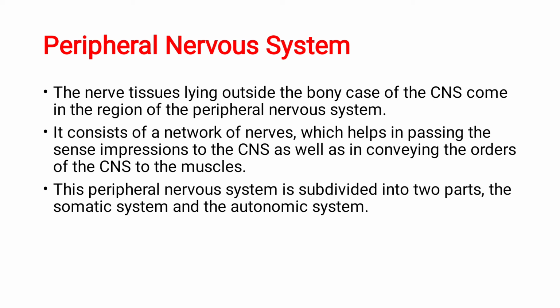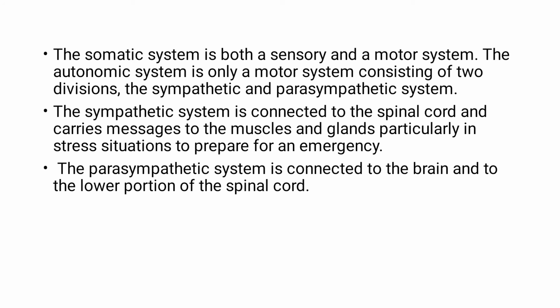Next, moving on to the peripheral nervous system. The nervous tissue lying outside the bony case, that is the bony case of the head, the brain and spinal cord. Apart from the brain and spinal cord, whatever peripheral nerves you have come under the peripheral nervous system, which is also of much importance, because once the central nervous system has carried the impulses, they have to be taken to the muscles or wherever by means of the peripheral nervous system. Again, the peripheral nervous system is divided into the autonomic nervous system and the somatic nervous system. As I have told, the somatic nervous system is under voluntary control, the autonomic nervous system is under involuntary control.